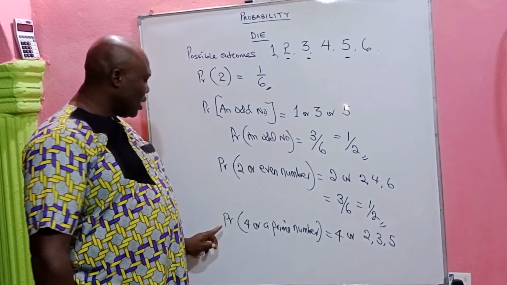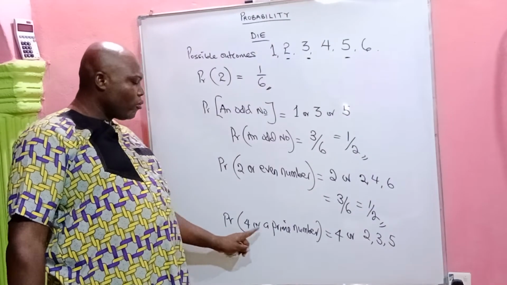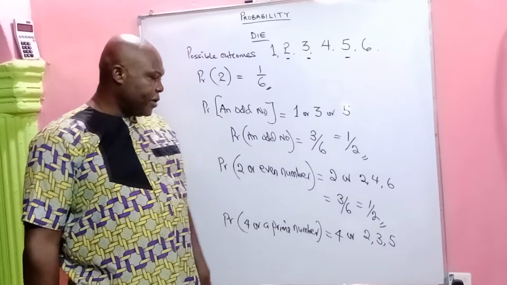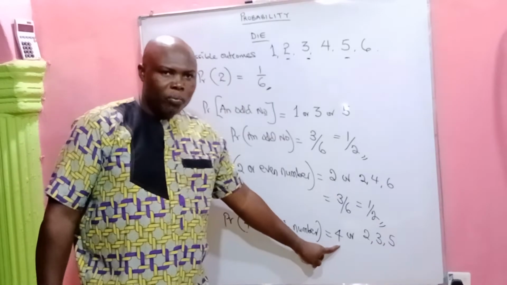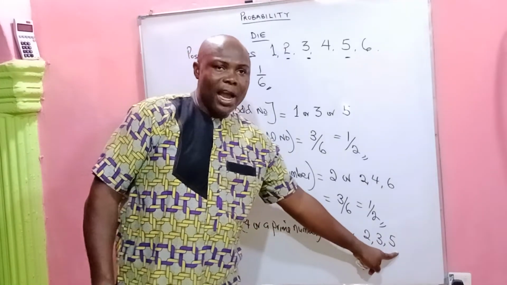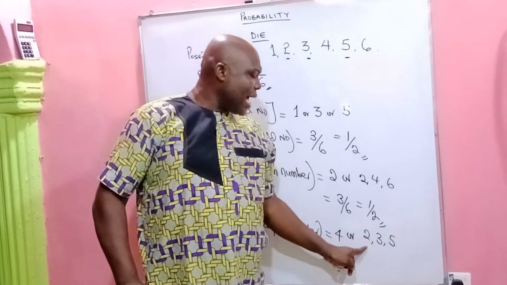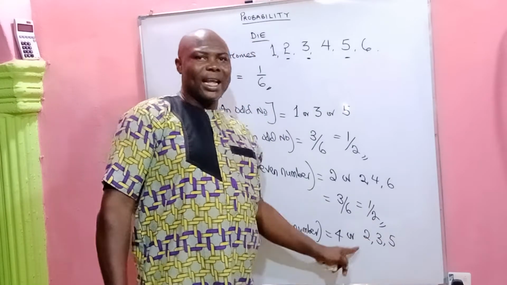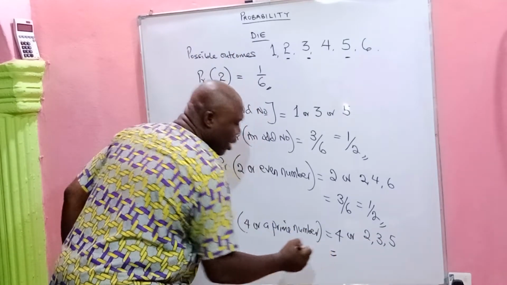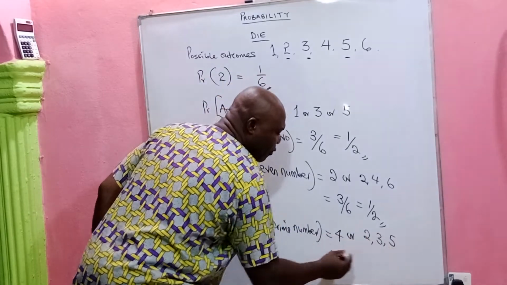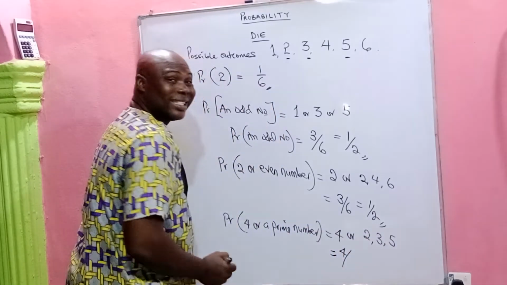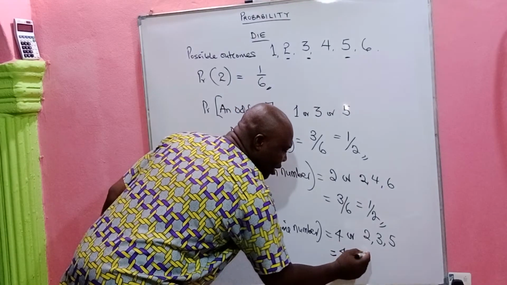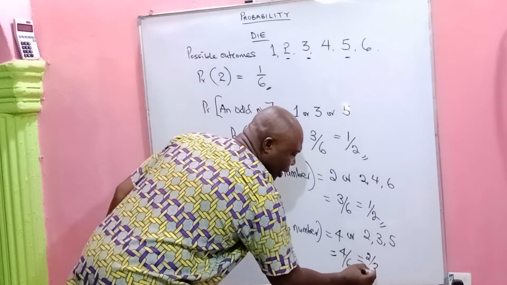Notice that 4 is a different event from 2, 3, 5, which are the prime numbers. They are different events, so there is no repetition of an element here. It therefore means that the probability will be 1, 2, 3, 4, so 4 outcomes over 6 total possible outcomes, and that will give us 2 over 3.